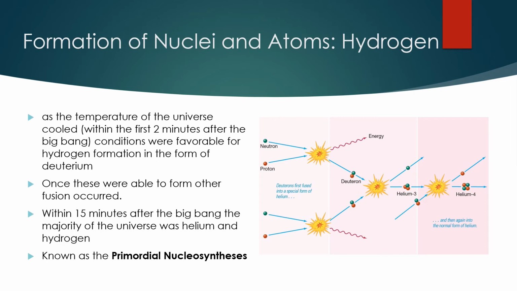But once deuterium was able to form and survive, other fusion reactions occurred, becoming heavier and heavier elements like helium and proper hydrogen. And so in a matter of minutes, the universe was mostly hydrogen and helium. Today, helium is formed in the hearts of stars through nuclear fusion. However, the production of elements heavier than hydrogen by nuclear fusion after the Big Bang is called the primordial nucleosynthesis. This ended about 15 minutes after the Big Bang, theoretically. Deuterium is not formed in stars. It doesn't happen. So any deuterium that we see today must be pre-star or primordial.